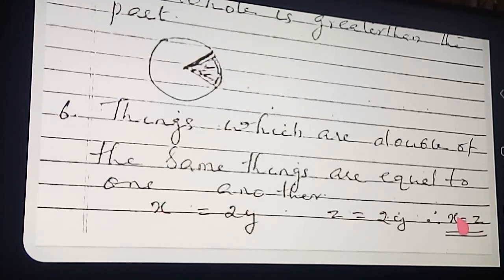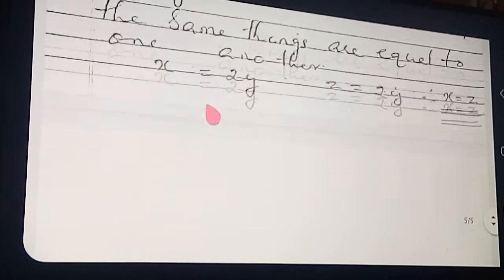It is following very simple language. The things which are double of the same things are equal to one another. We have to learn it by heart. First you understand properly, then learn by heart. Things which are double of the same things: here Y, its double is 2Y, I represent as X. Here Y, its double is 2Y, I represent as Z. So this 2Y is the double of the same thing. Then what will happen? This X and this Z are equal. Okay, clear? Yes. Now one more postulate is there.